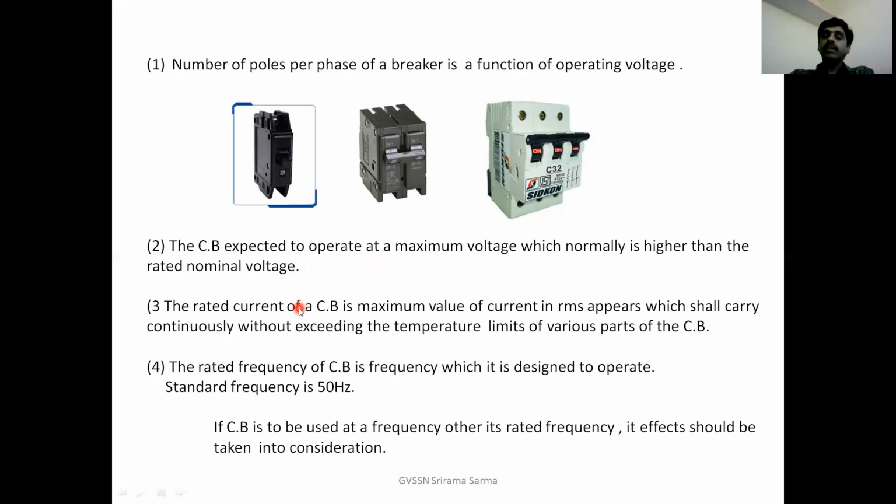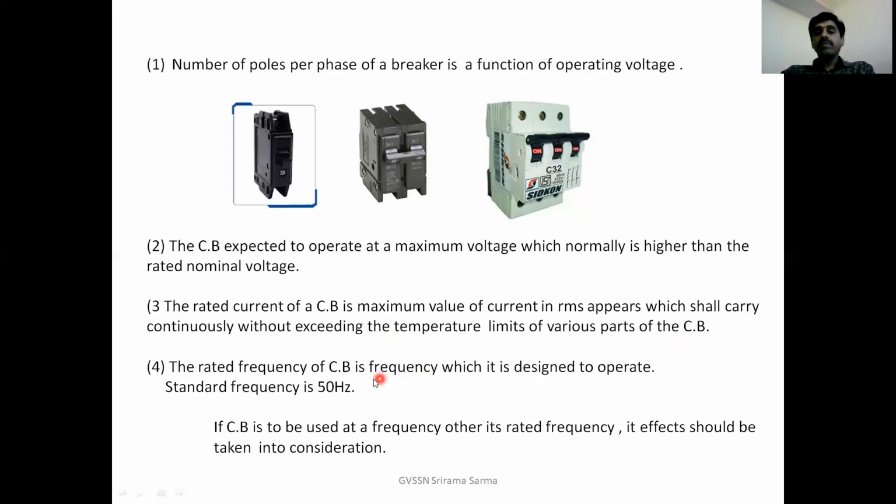What is the rated current of a circuit breaker? It is the maximum value of the current in RMS which the circuit breaker shall carry continuously without exceeding the temperature limits of its various parts. That means when that maximum current in RMS flows, the temperature of the various parts of the circuit breaker does not exceed the specified limits.